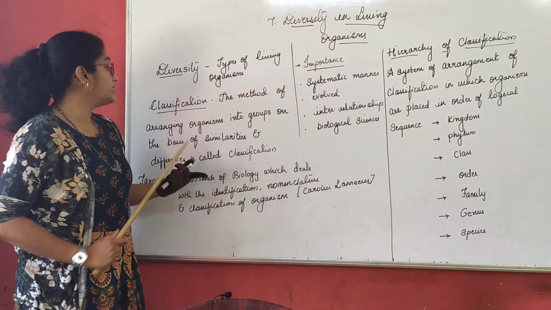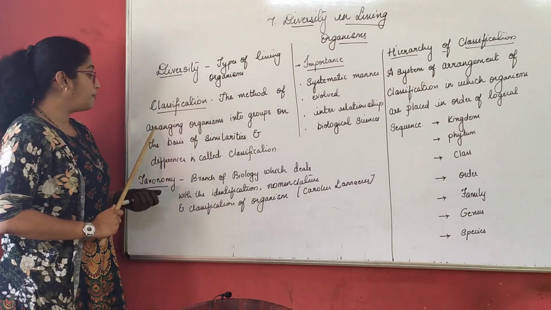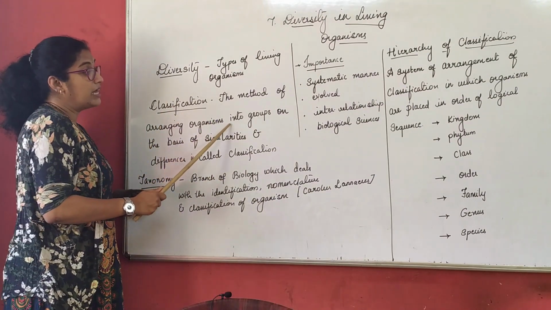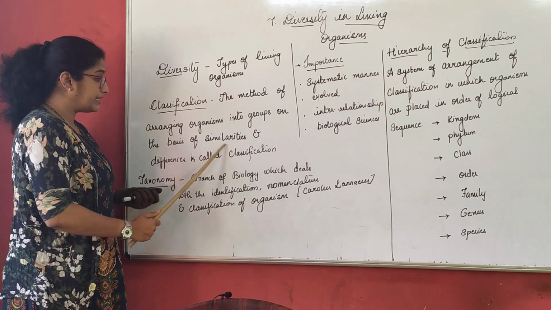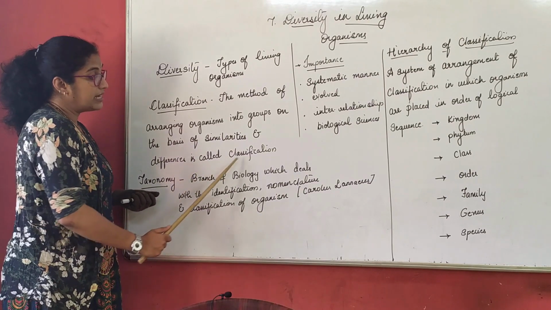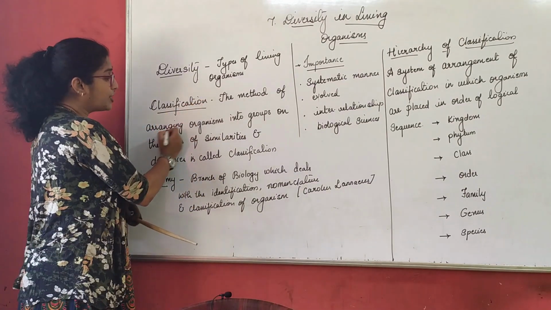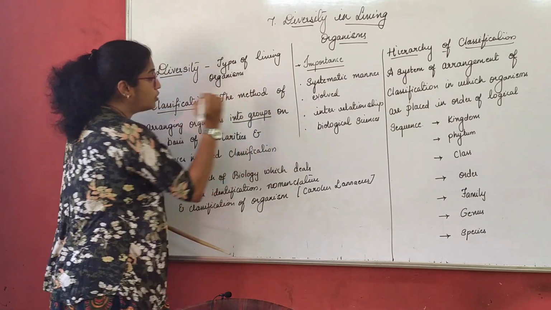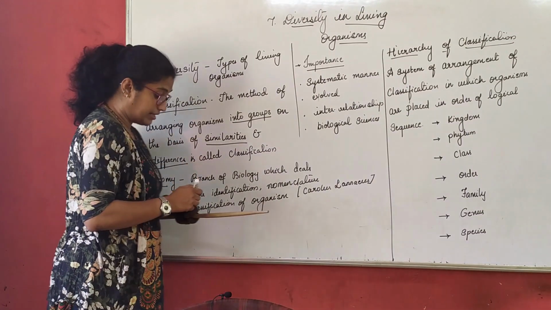So, let us first understand what is classification. The method of arranging organisms into groups on the basis of similarities and differences is called classification.